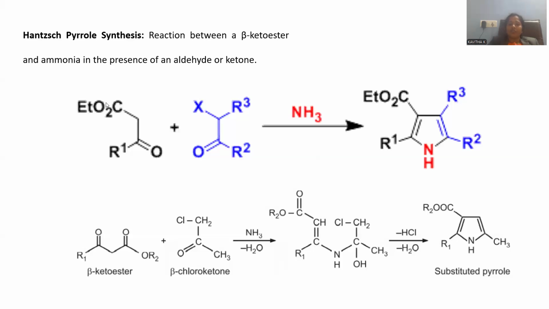Position 4 is indicated with the ester functional group, and an R1 alkyl group is indicated at position number 5. This is the way the substituted pyrrole can be synthesized starting from beta ketoester and a carbonyl compound condensed with ammonia.